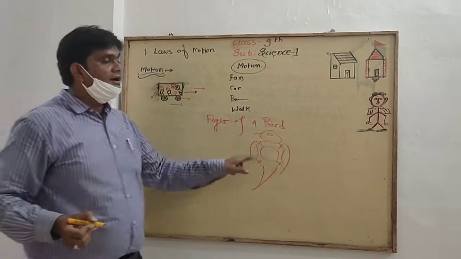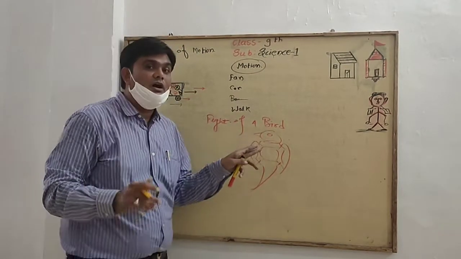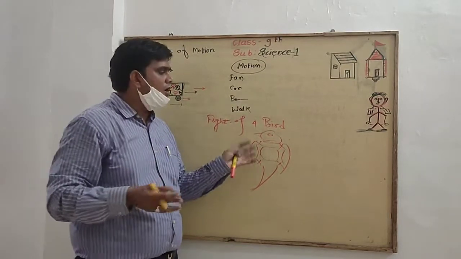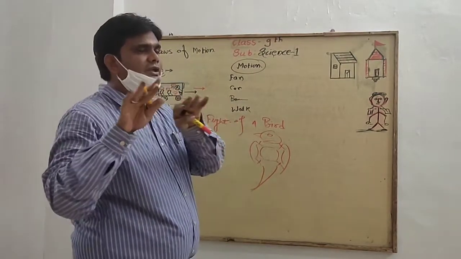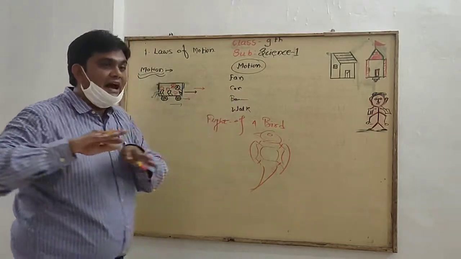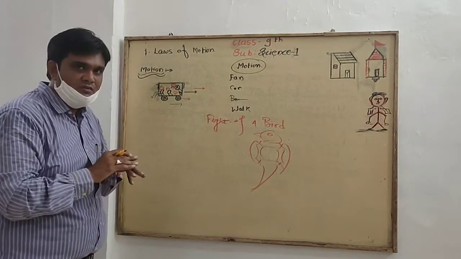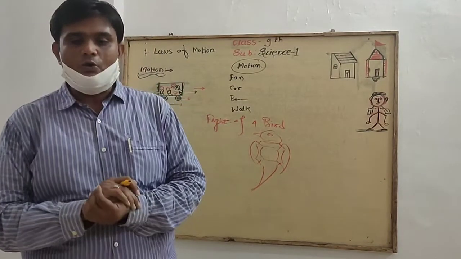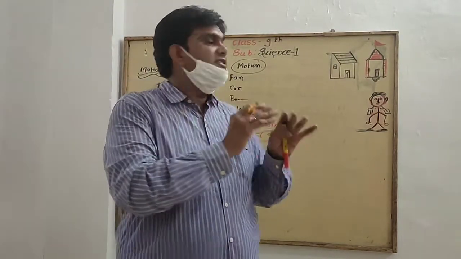That is, birds are set into motion also. You look at a sparrow, parrot, crow, any bird, they are in motion. So this is a day-to-day life example. I hope you observe that.